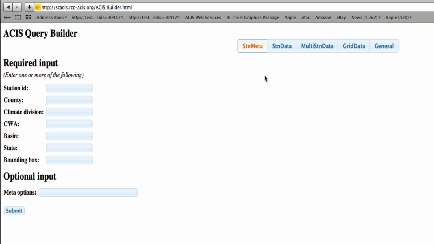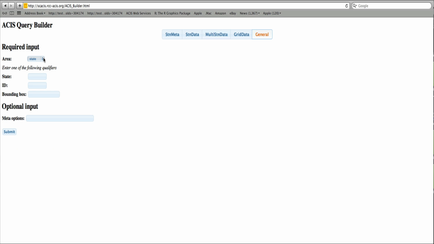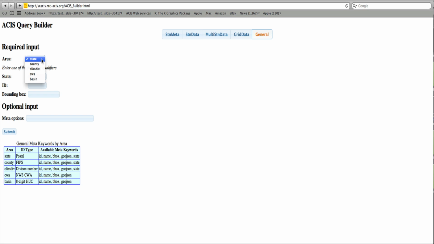If we return to the ACIS query builder at seacis.rcc-acis.org/acisbuilder.html, we can select the general call from the list of web services calls at the top. General requires us to specify an area. The area can either be state, county, climate division, county warning area, or basin. For this example, let's choose climate division. In addition to the required area, we must also enter a qualifier. Qualifiers can be a state, an ID, or a bounding box. In this example, let's choose a state, New York.